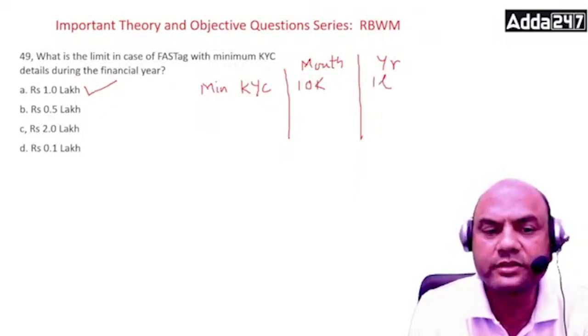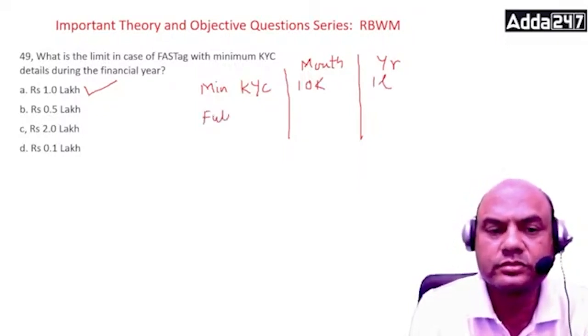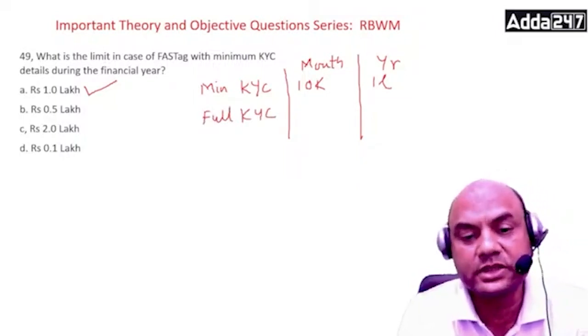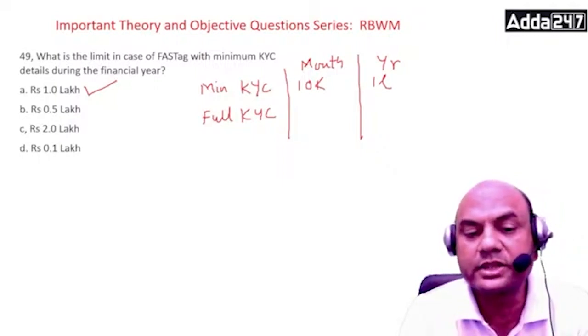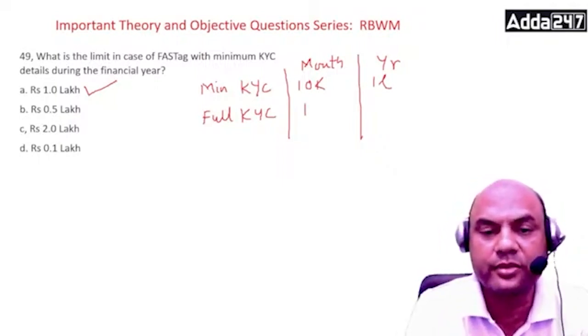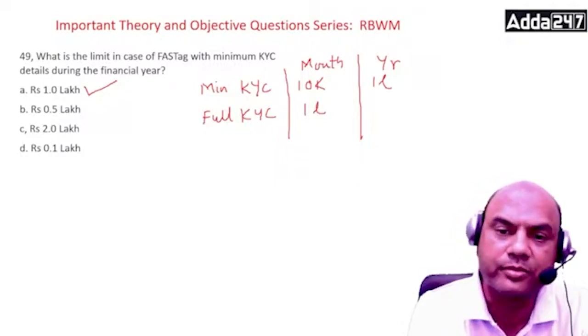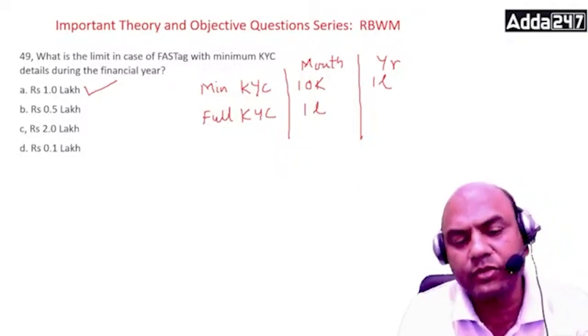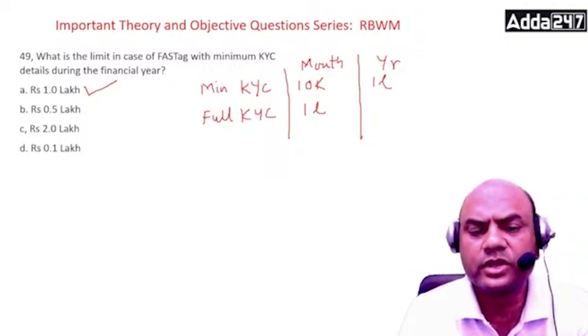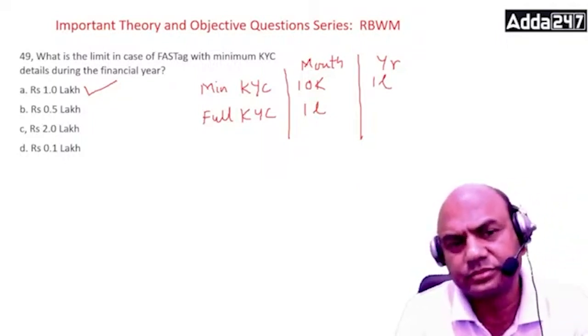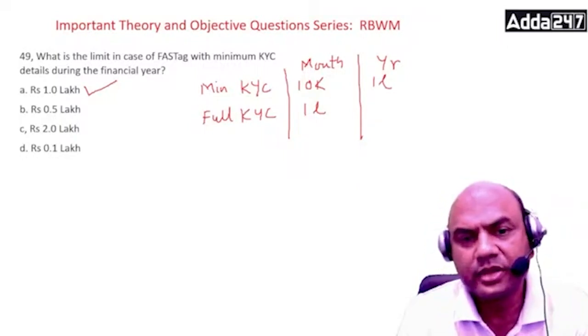And full KYC, what is the answer we saw just now? 1 lakh, right? At any point of time. So it is 1 lakh, any point of time. For the year, nothing is mentioned. So you can keep 1 lakh any time. Got it? Clear? Next one.